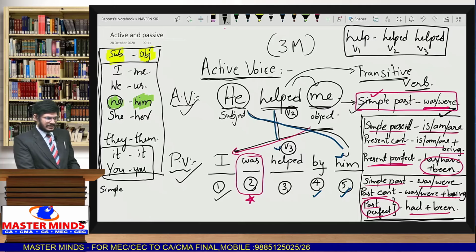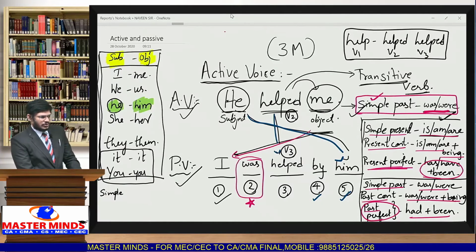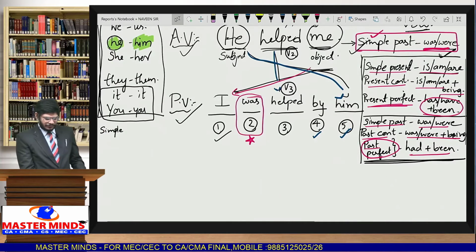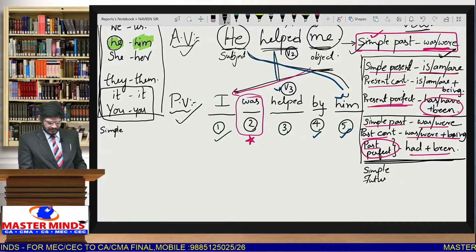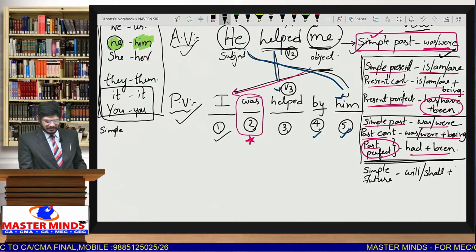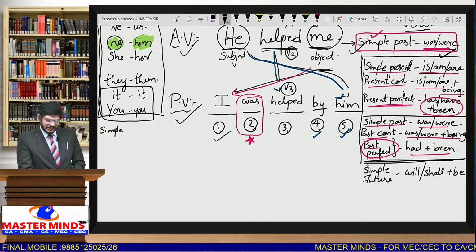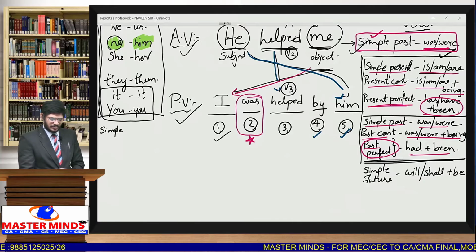Whenever the given sentence is in simple future, then we use will or shall plus be. We add this be form. So whenever the given sentence is in simple future, we use will or shall plus be. That is what you have to remember.